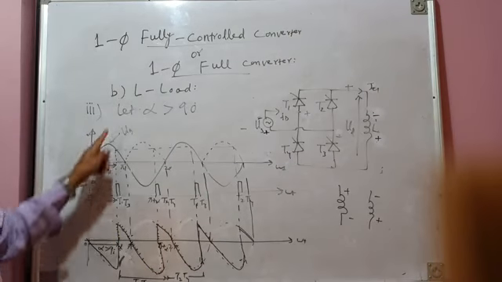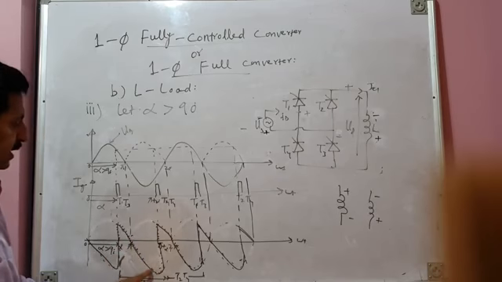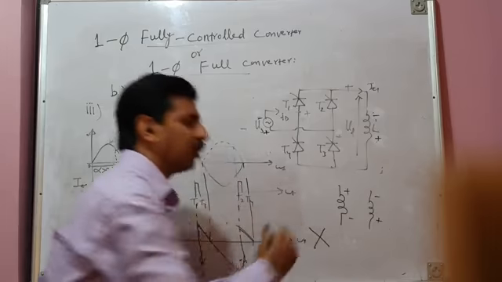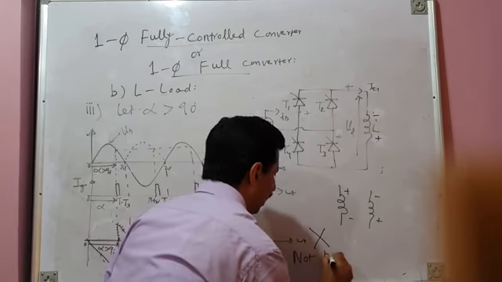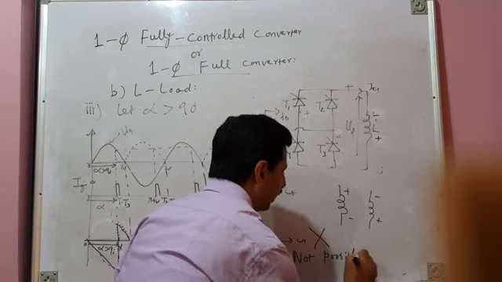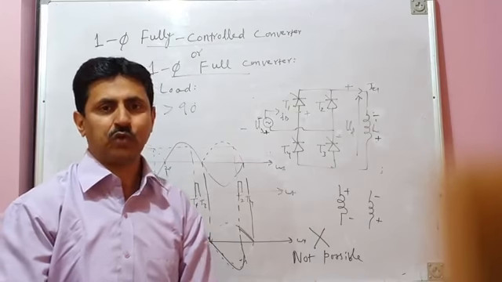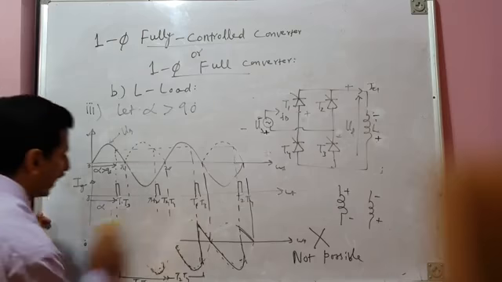But for alpha greater than 90 degrees, we get a condition which tells us that energy released is more than energy stored, which is wrong. So I will put a cross here. It is not possible for a passive load, an inductive load, to release more energy than the energy stored. So therefore, this is not the correct waveform. So we have to correct this.